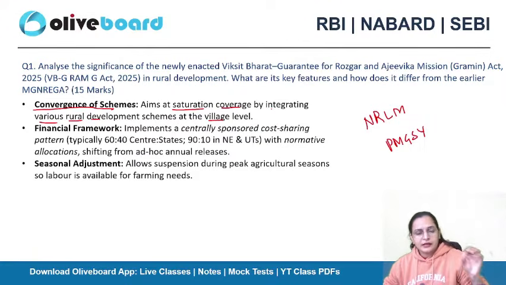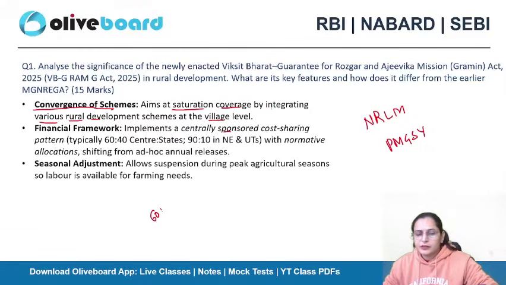So yeah, as it is a centrally sponsored scheme with a cost sharing pattern, under this the financial framework will be, for the general states, 60 is to 40. Okay, and for the UTs and northeastern states, it will be 90 is to 10. So this will be the pattern of sharing. That 60% or 90% will come from the central government, and that 40% or 10% will come from the state governments, with normative allocations, shifting from ad hoc annual releases.